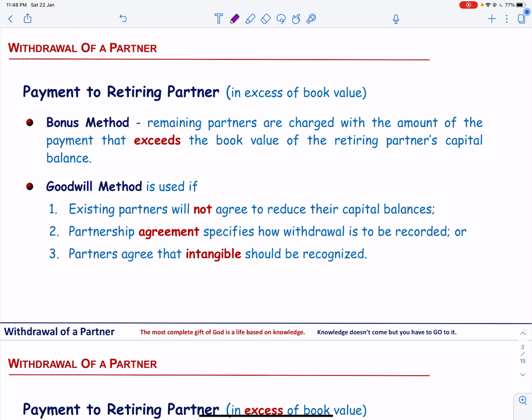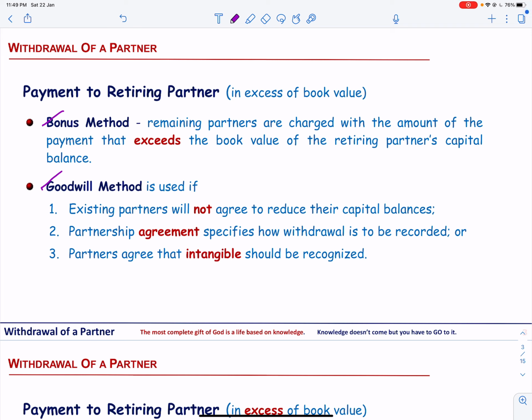Payment to the retiring partner can be done either by the bonus method or by the goodwill method. In the bonus method, the retiring partner is paid more than the book value of his capital balance, and the remaining partners are charged with the amount of the payment. The goodwill method is used if existing partners will not agree to reduce their capital balances. The partnership agreement specifies how withdrawal is to be recorded, or partners agree that intangibles should be recognized.